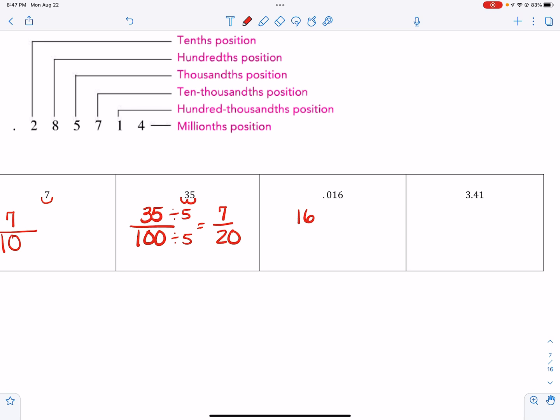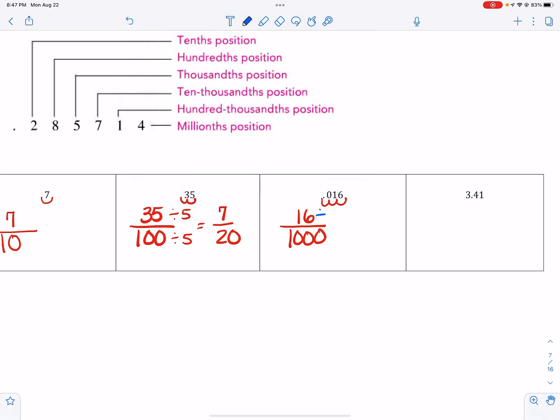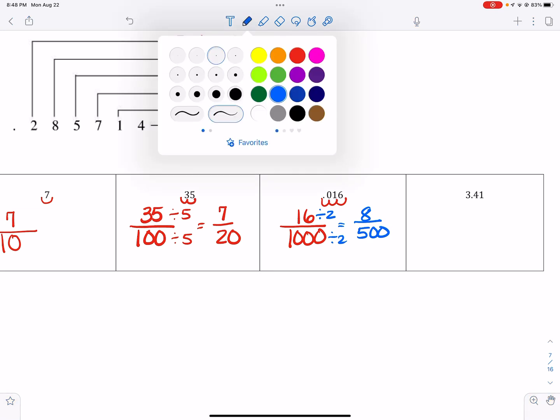Okay. Now in the next one, you've got the number 16. I don't have to write the 0 in the numerator, but I do have to count 1, 2, 3. So that would be 3 zeros in the bottom. So 16/1000ths. Now both of those numbers are even, so I can divide by 2. And so that gives me 8/500ths. Both of those are even.